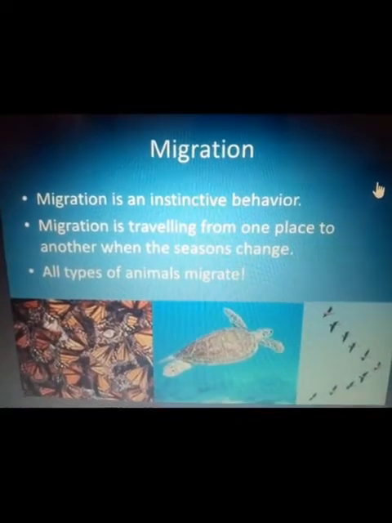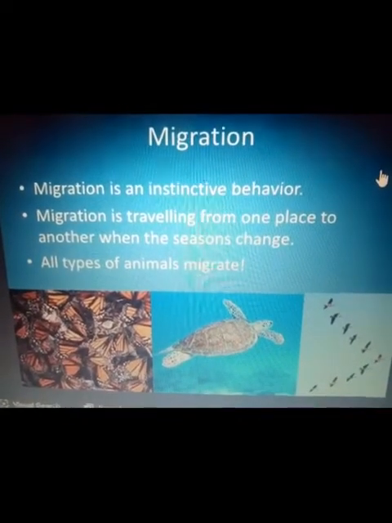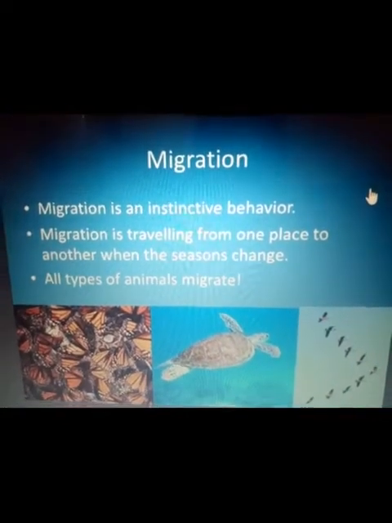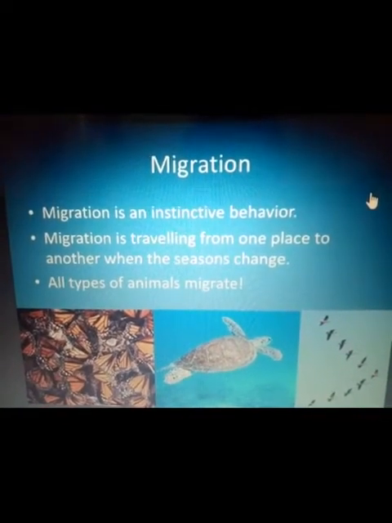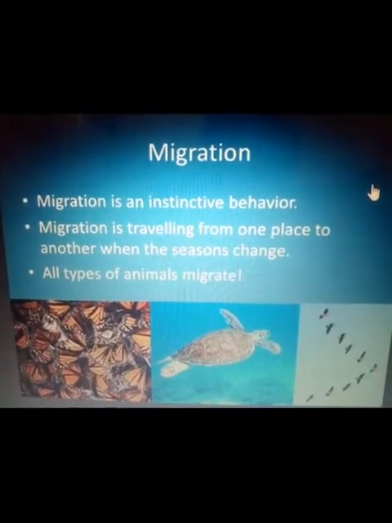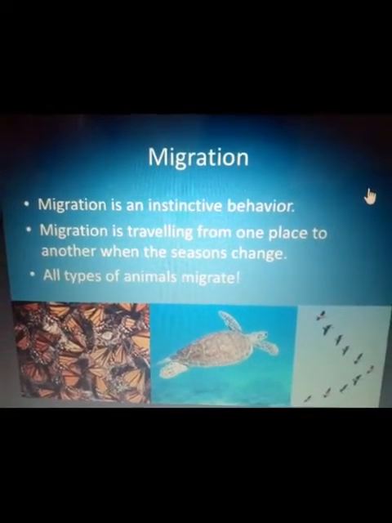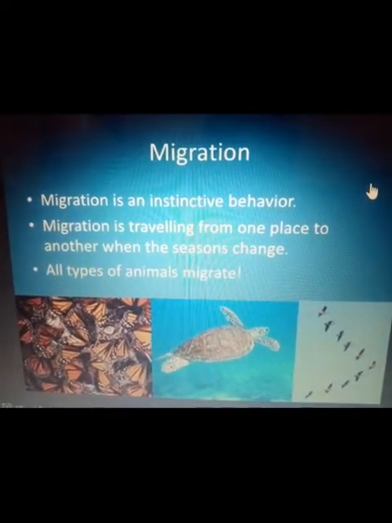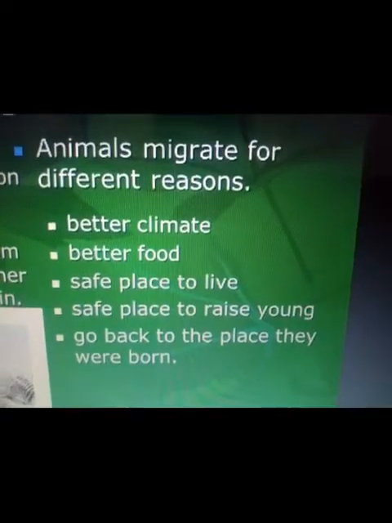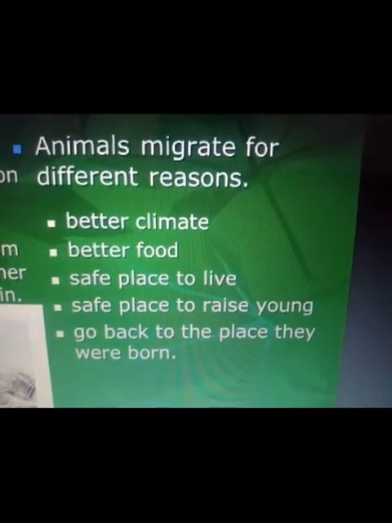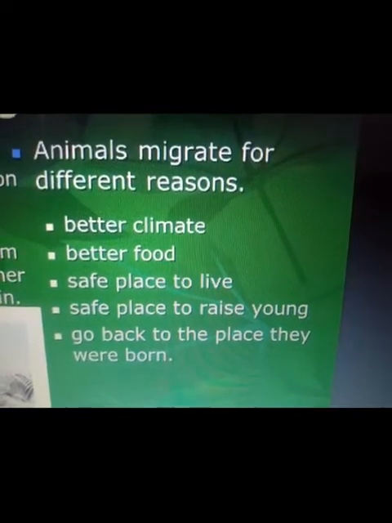Migration is traveling from one place to another when seasons change. Many animals, birds, and sea creatures migrate from one place to another. That means all types of animals migrate. They move from one place to another. Now, why do animals migrate? Animals migrate for different reasons.